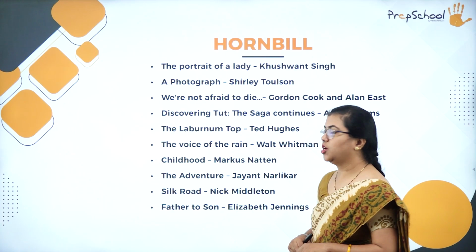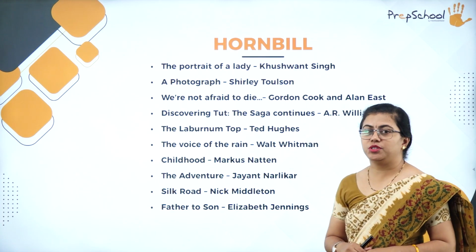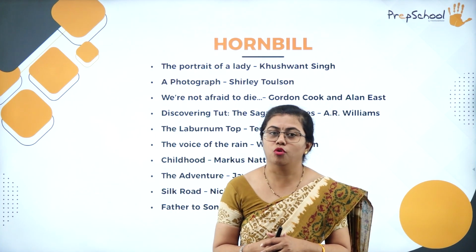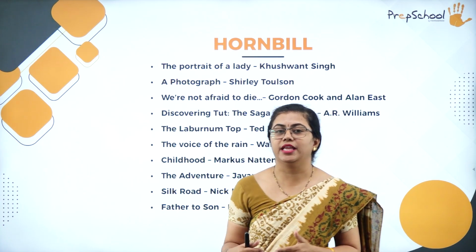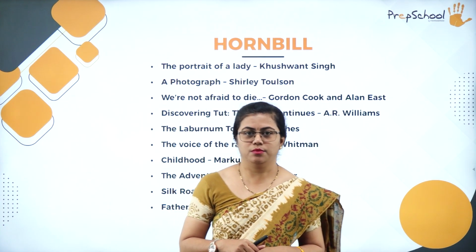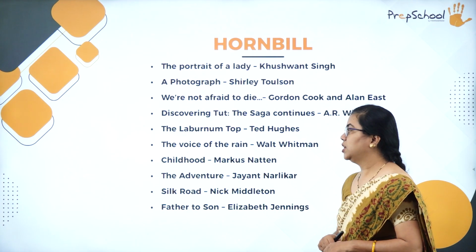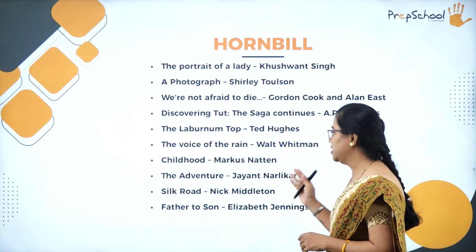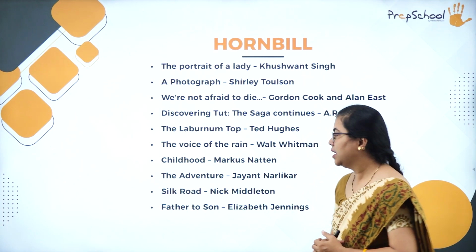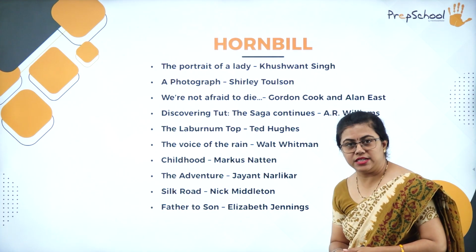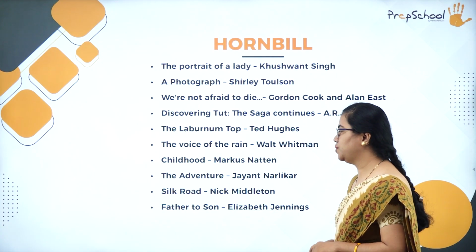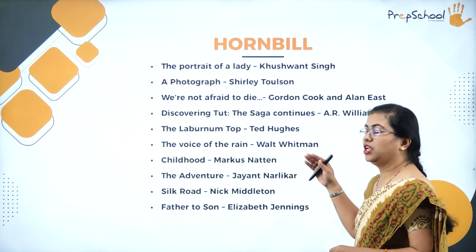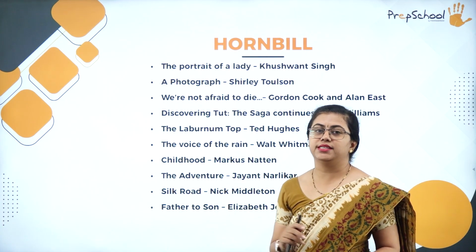Fine. So next you have The Voice of Rain, written by Walt Whitman, a wonderful poet. He has written wonderful poems which tell you more about nature. Fine. So he blends that nature, the emotions expressed and all in his poems here. Then we learn about Childhood, written by Markus Natten, and we have The Adventure, written by Jayant Narlikar, the Indian author. Then we have The Silk Road by Nick Middleton, which is very interesting. And at last we have this Father to Son, written by Elizabeth Jennings. So this is a combination of lessons and poems that is in Hornbill.